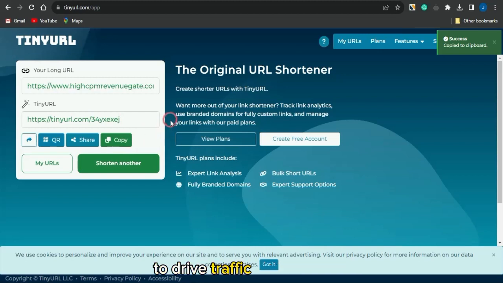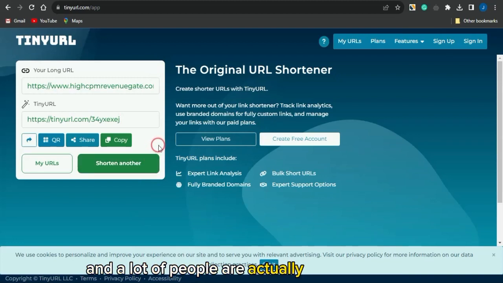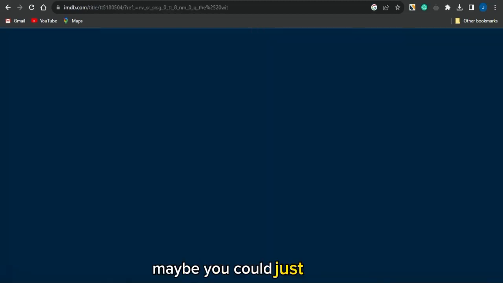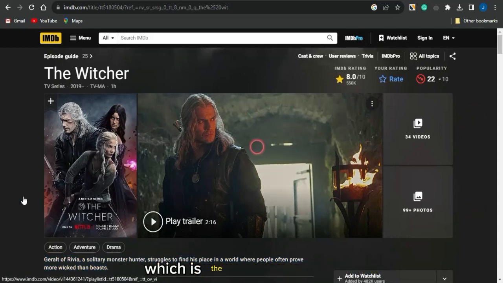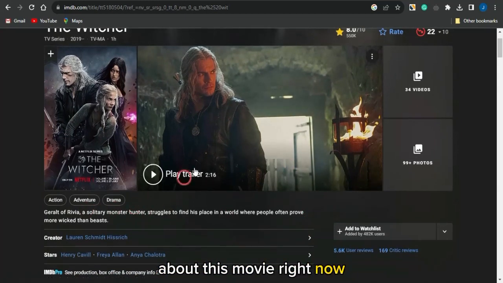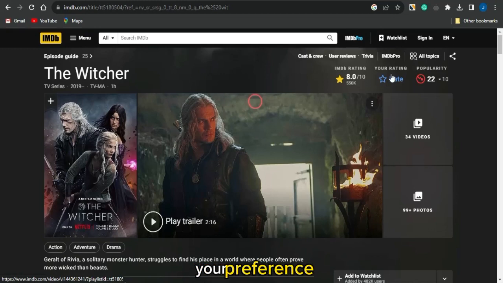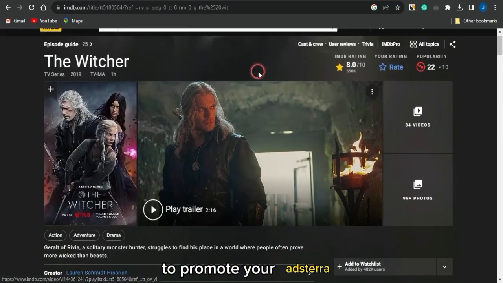So to drive traffic to these, guys, you want to use the movie niche. A lot of people are interested in some cool and high grossing movies right now. Maybe you could use a movie that people are actually interested in. So if I focus on this movie, which is The Witcher, you can see more details about this movie, and you can use that to your preference. You can see that this movie was rated about 8.0 out of 10, and you may want to utilize this movie to promote your Adsterra direct link.